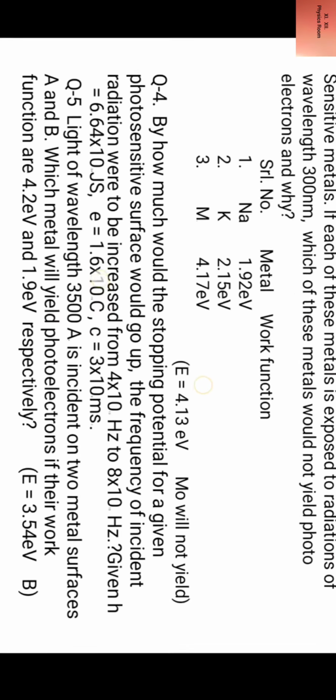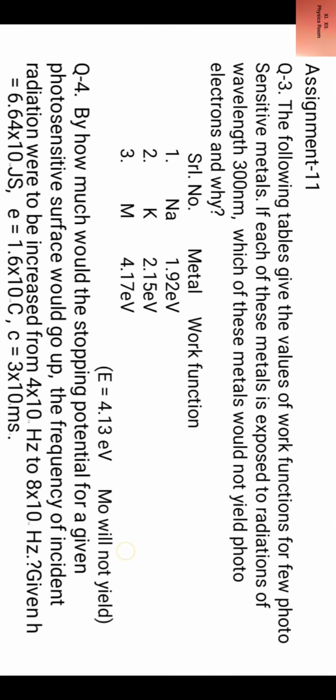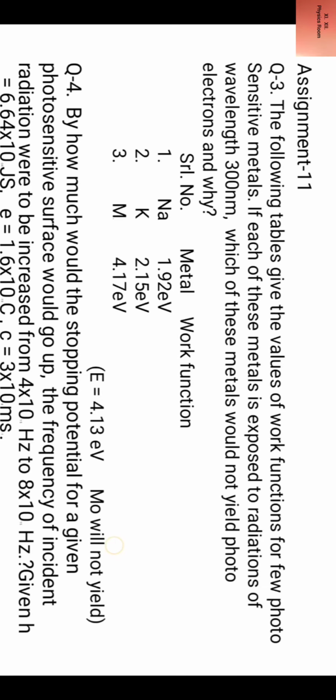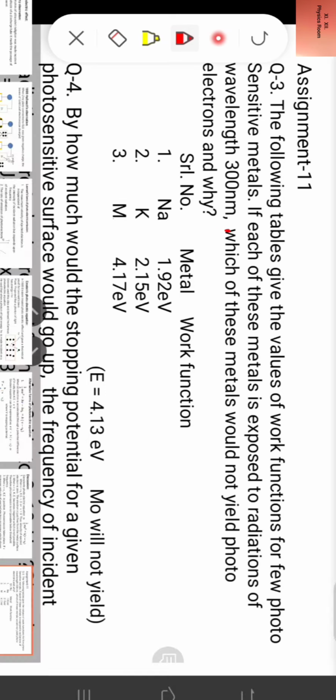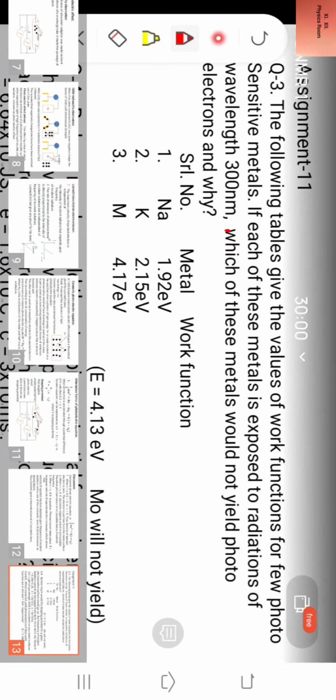Okay, now we go to assignment of this topic. The information that we have learned, we have to solve some numerical problems. Assignment 11, question number 3. The following table gives the values of work function for few photosensitive metals. If each of these metals is exposed to radiation of wavelength 300 nanometer, which of these metals would not yield photoelectrons?